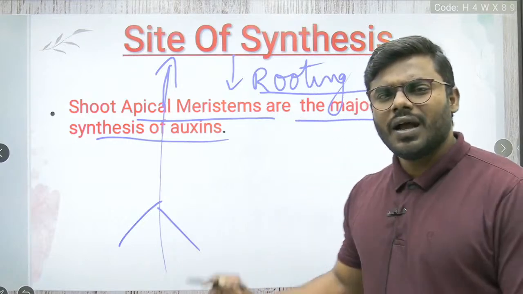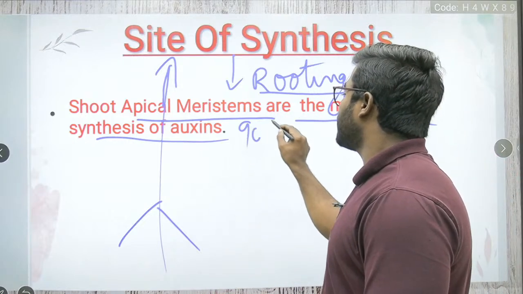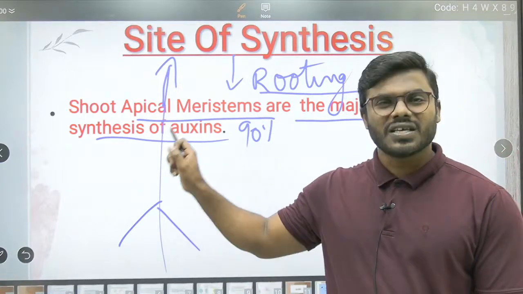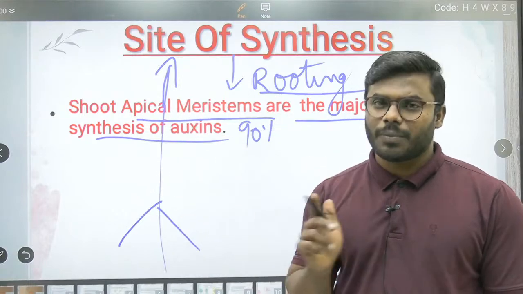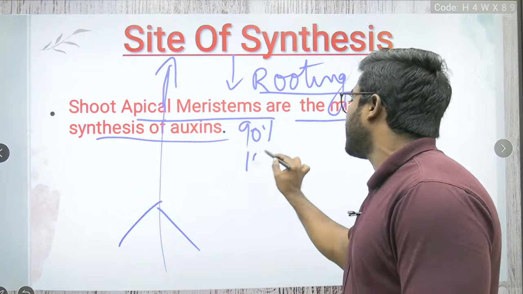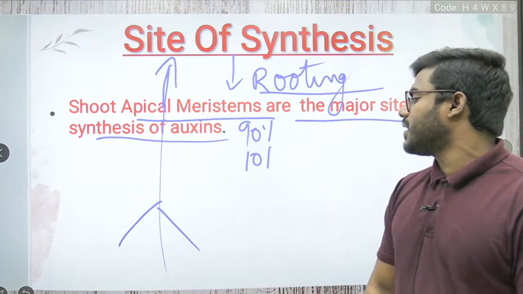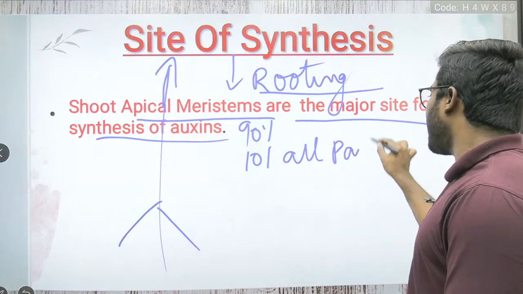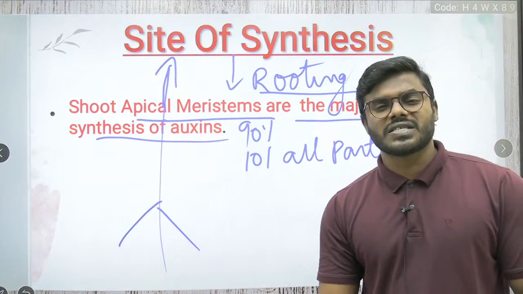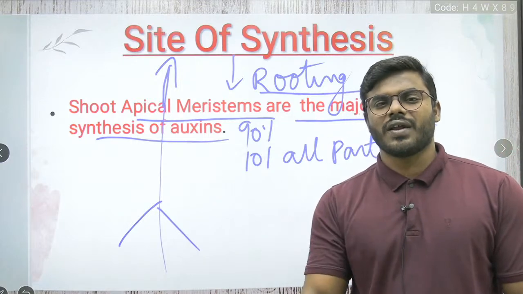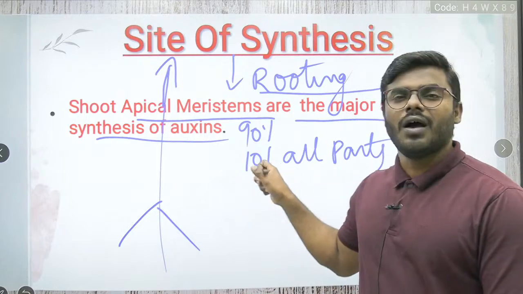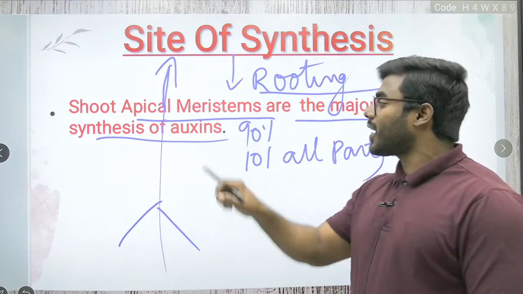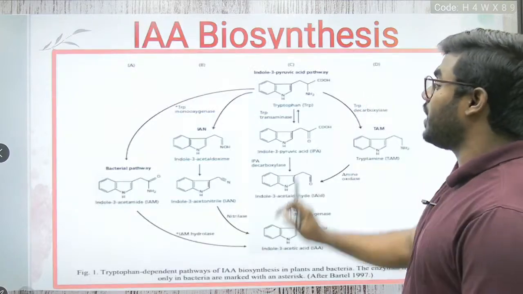Don't get confused with my words. I can say that 90% of the auxin will be synthesized in the apical meristem. What about the remaining 10%? Don't get confused. The remaining 10% of the auxin will be synthesized in all parts of the plant body. Auxin will be present in all parts, but not in a higher concentration. Extremely low concentration, very low. But the major concentration of auxin is accumulated only in the shoot apical meristem.